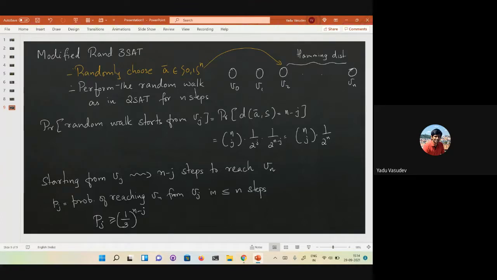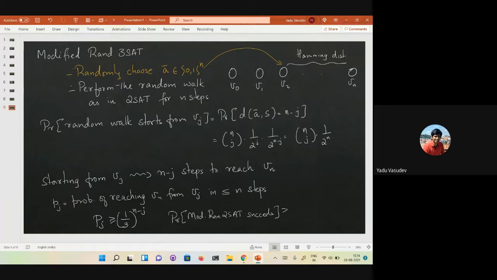So what can you say? What is the probability that this modified random 2SAT succeeds in n steps?